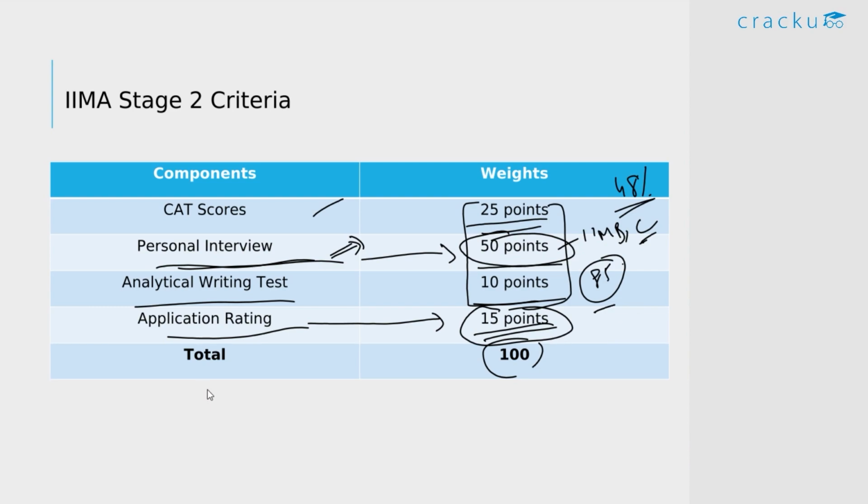These are the selection criteria for the top 6 IIMs in our country. Again, these are all based on the latest information. As I mentioned at the beginning, don't worry about all this selection criteria much. Just focus on maximizing your CAT scores. If you can get a very good CAT score, there's a good chance of getting a call from any of these top 6 IIMs. Even if you have very low scores in your academics, you still have a very good chance of making it to some of these IIMs if you can maximize your CAT scores.